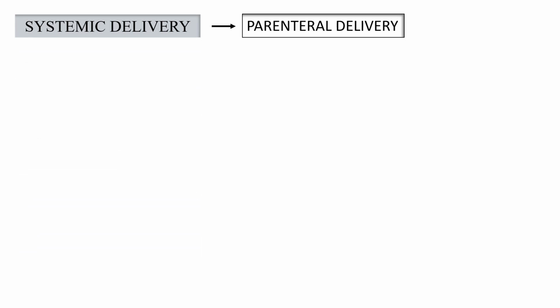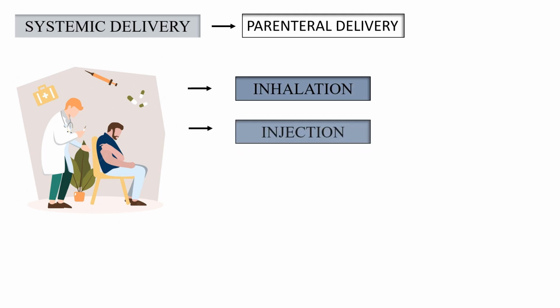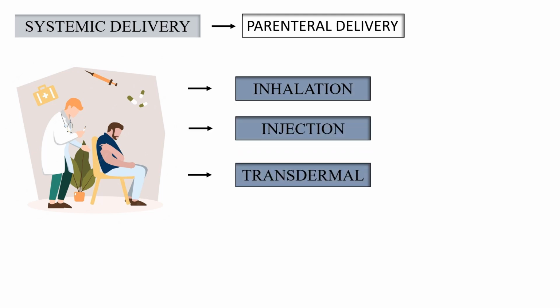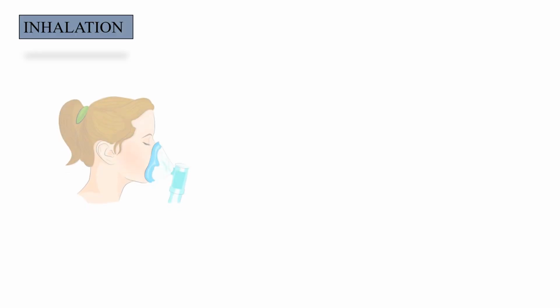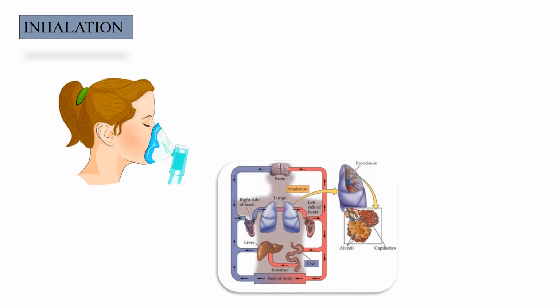The second subdivision of the systemic delivery is the parenteral delivery, which involves inhalation, injection, and transdermal. The first subdivision of the parenteral delivery is inhalation. Pulmonary drug delivery is a developing technology in which medication is inhaled through the lungs and enters the bloodstream through the alveolar epithelium. Pulmonary drug delivery provides a non-invasive alternative method to subcutaneous injection and also intravenous injection.